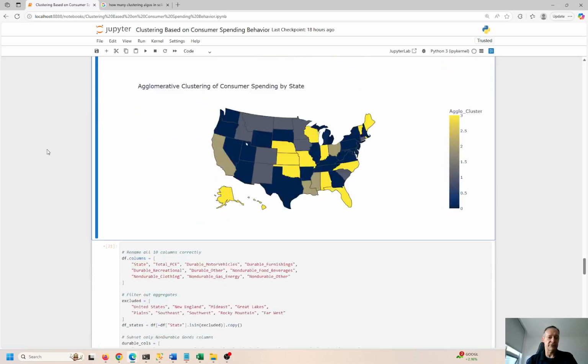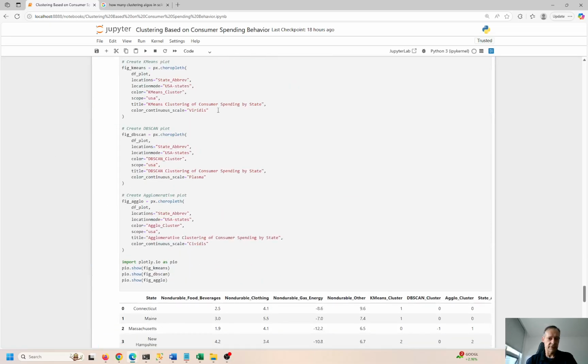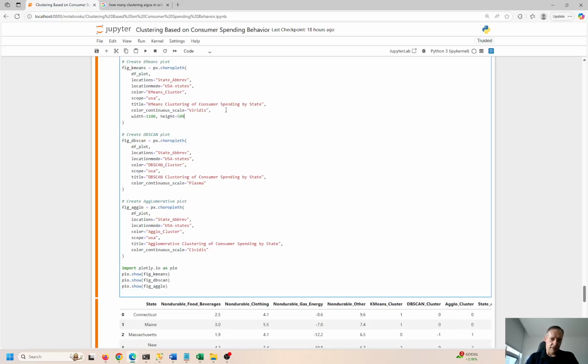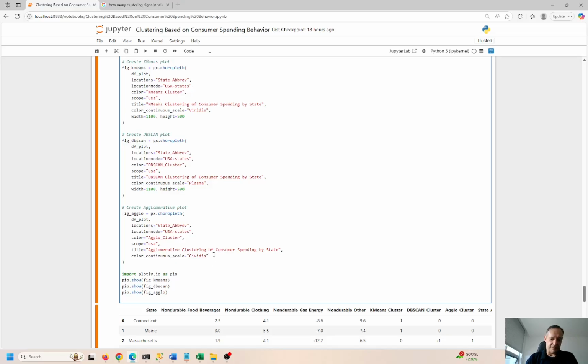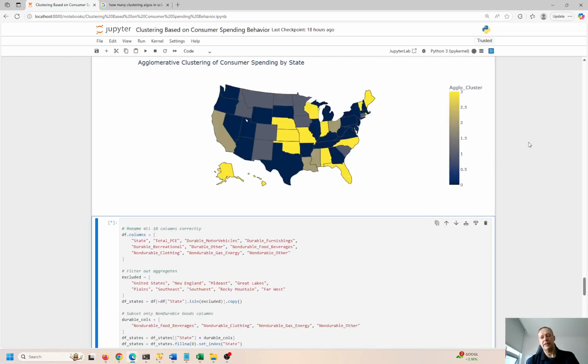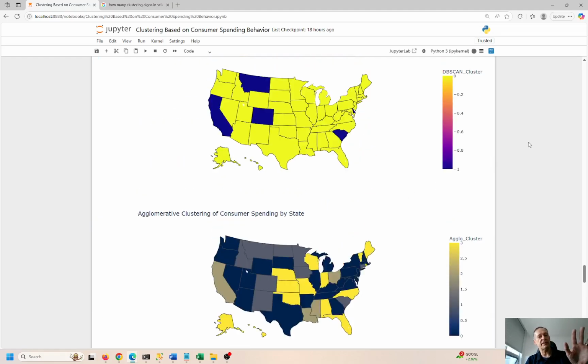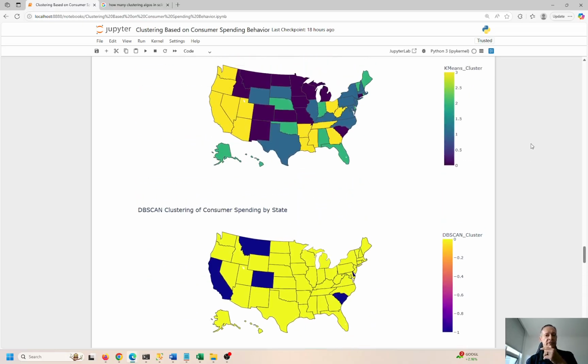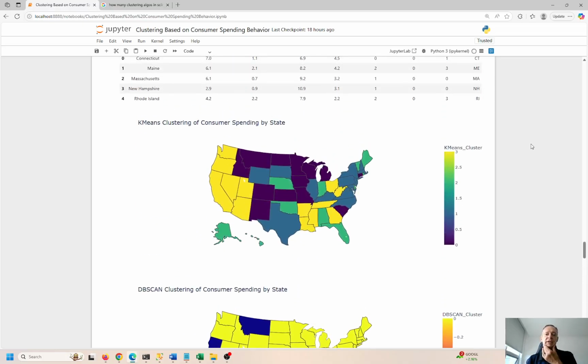Okay, that looks good. Let me put that down here too. Just slightly better looking, I think. In my opinion, that's my 2 cents. Control Enter to run that. Okay, so now we're separating the durables and non-durables. I'll explain in just a minute why that might work better for you.